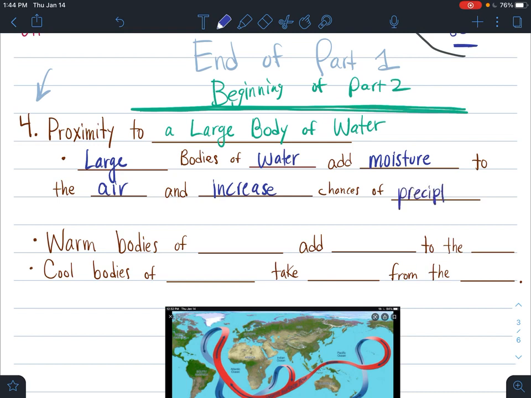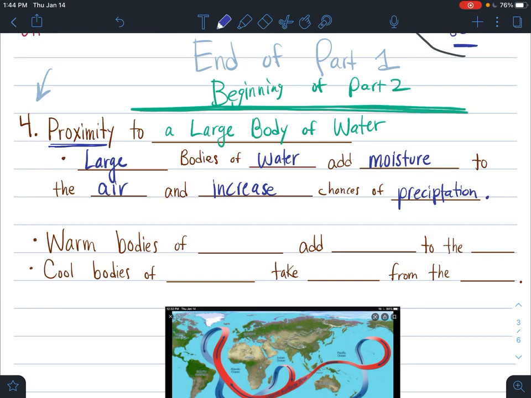Remember, precipitation is anything like rain, sleet, snow, anything that is wet that falls from the sky. So proximity means how close you are to a large body of water. If you're close, large bodies of water add moisture to the air and they increase chances of precipitation.